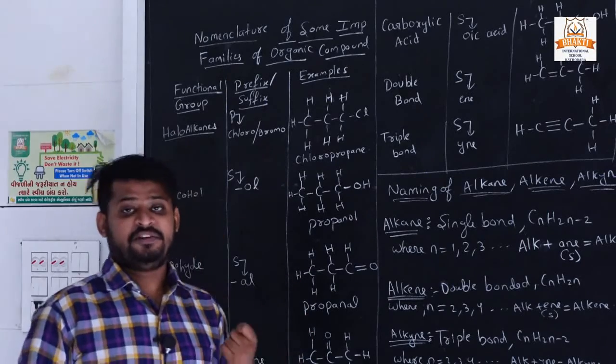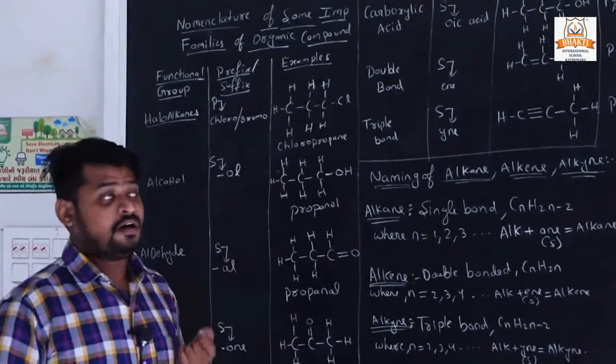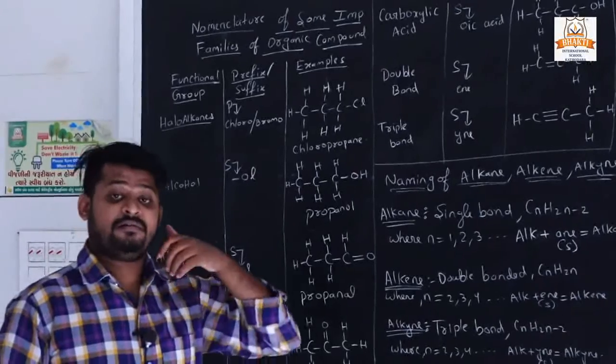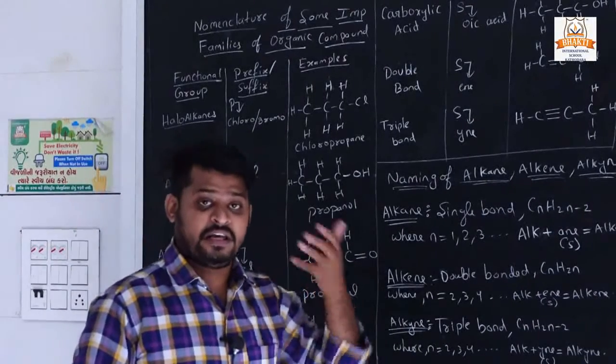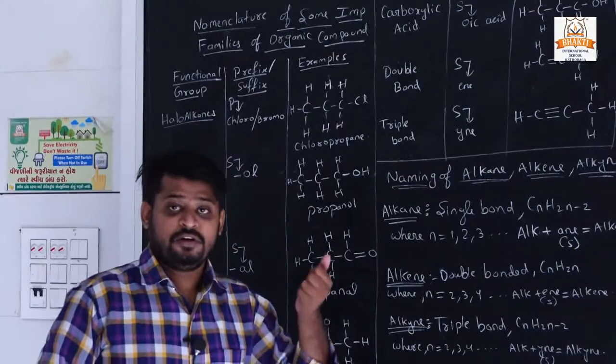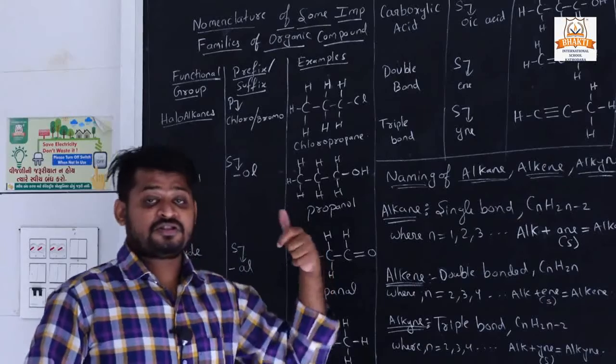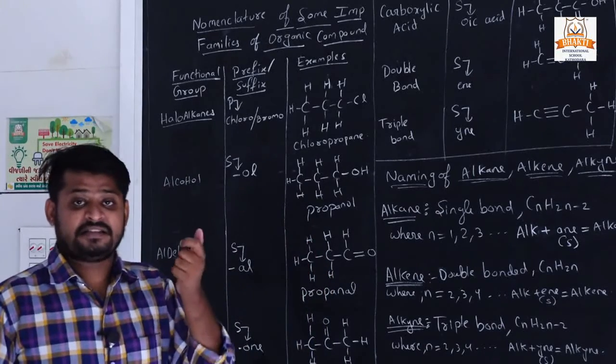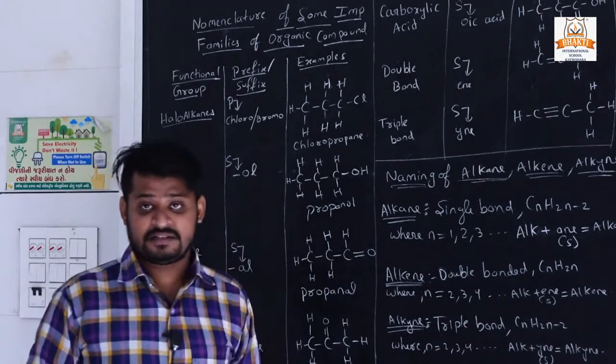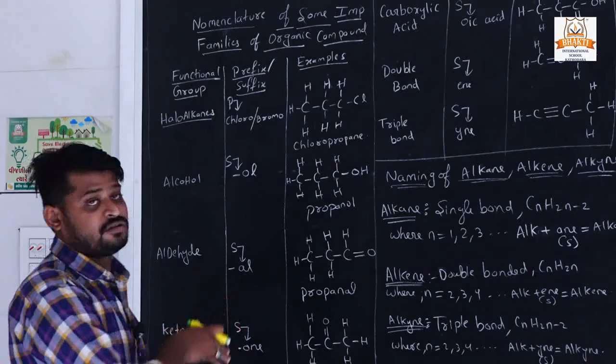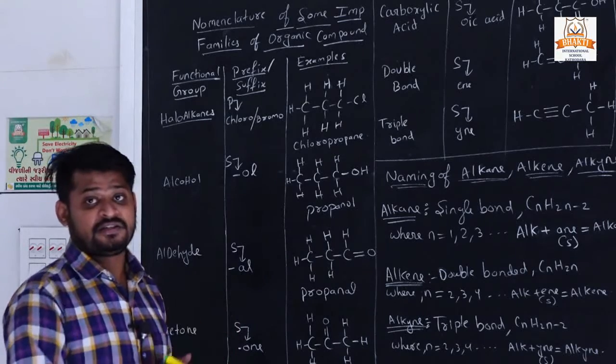These are the prefixes that we have to add. When we give the name of any structure of a compound, if these halogen groups are present, then we have to add them as a prefix. It all depends on which halogen is present in the structure.